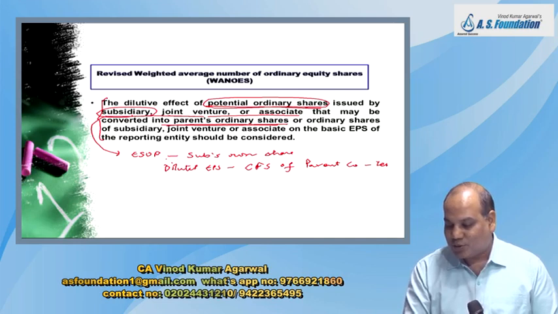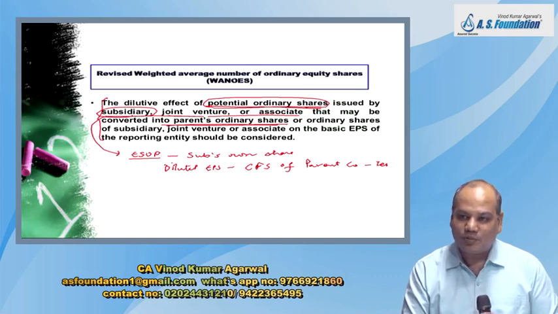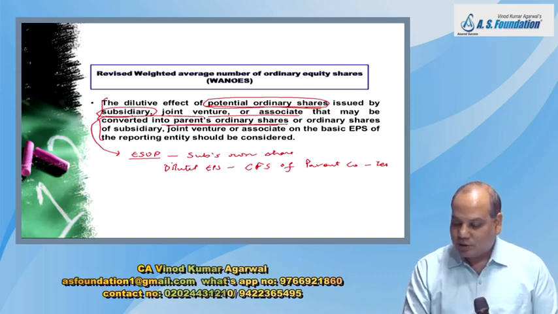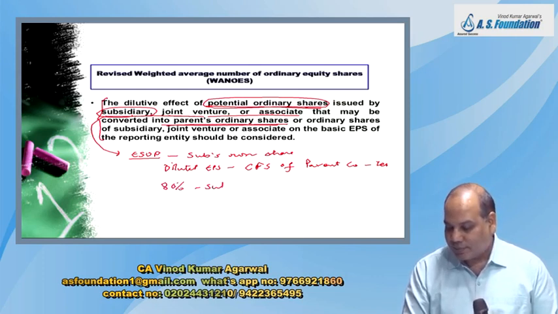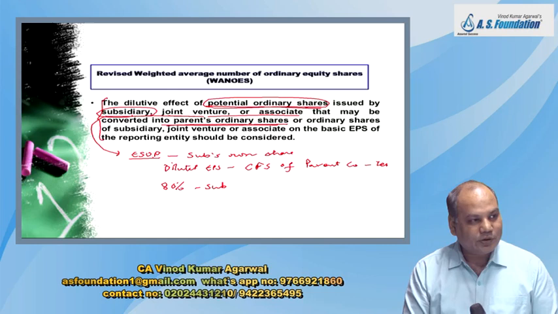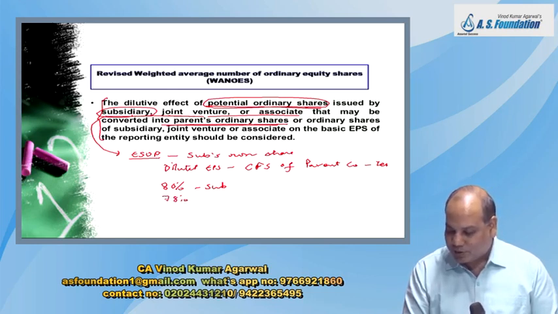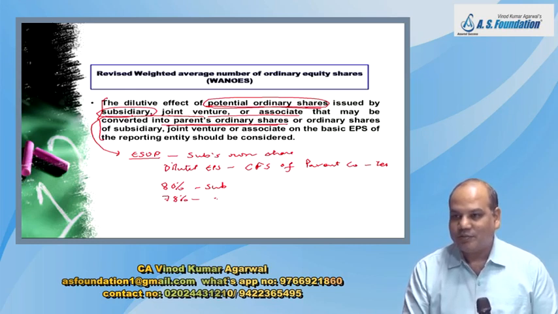Subsidiary has issued ESOP to its employee. So in future what will happen? Number of shares of subsidiary will go up. So right now parent is holding 80% share in subsidiary. But suppose because of this ESOP, parent share goes down to 78% share in subsidiary.